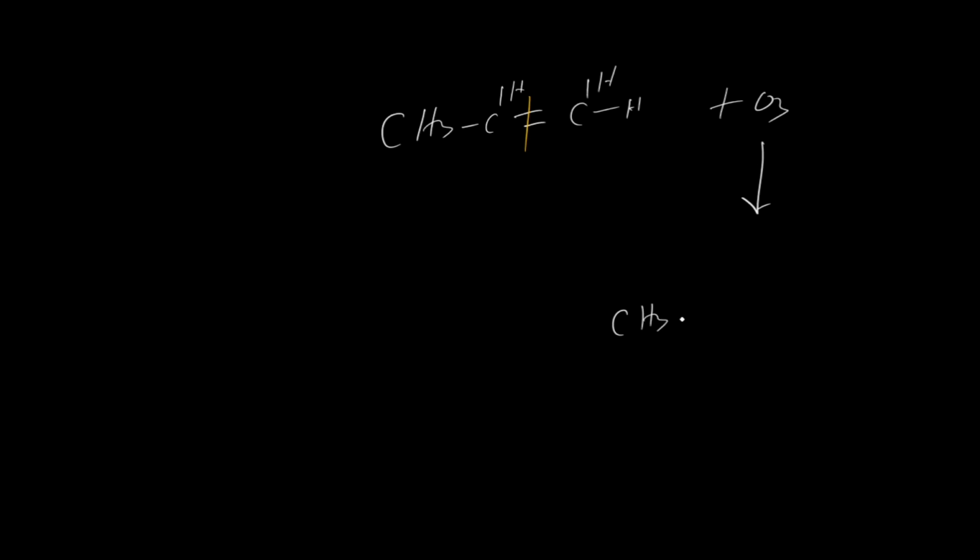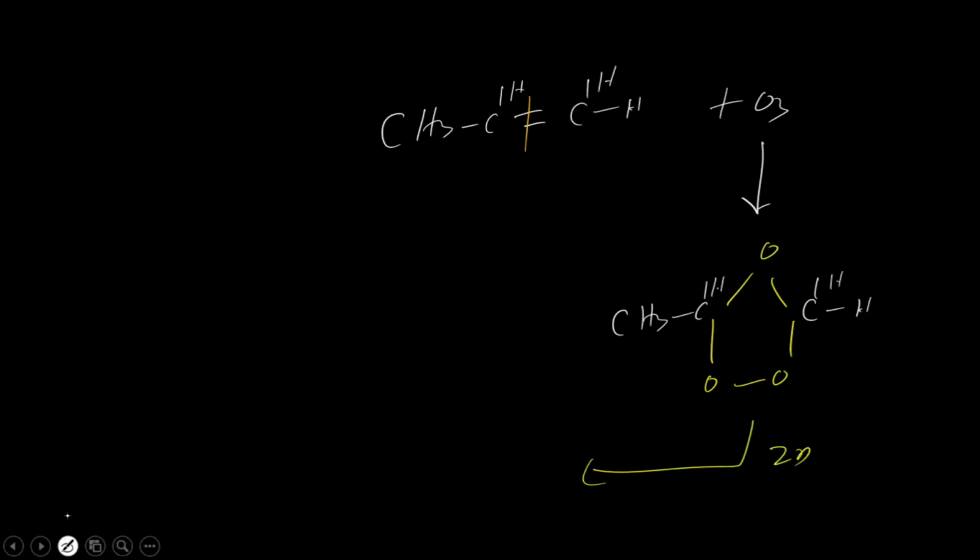Now this side is CH3, CH, this side is CH, and this ozone will get attached with this one, just like this. Ozone is attached. Now what will happen? There will be breaking in presence of zinc. So how will the breaking take place? It will take place from here, this side and this side. Zn is out as a byproduct.